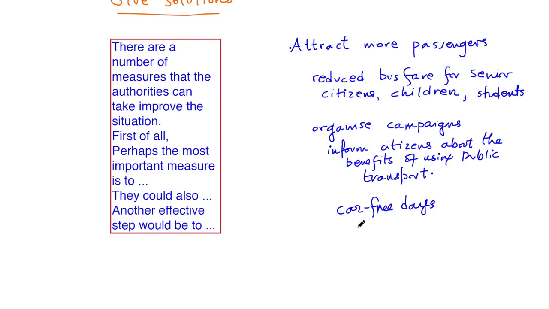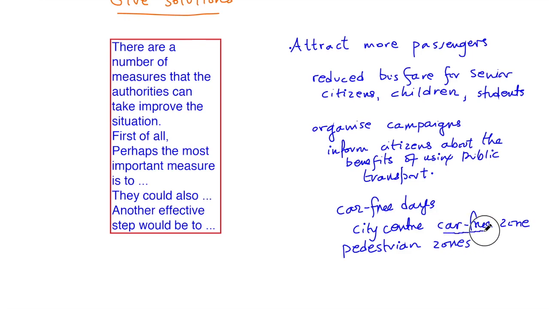okay, where no cars are allowed, or they could sort of make the city centre a car-free zone. Not necessarily a pedestrian zone. I mean, obviously they could have more pedestrian zones, like, no types of vehicles are allowed. But a car-free zone would be an area where cars are not allowed, but buses are allowed.